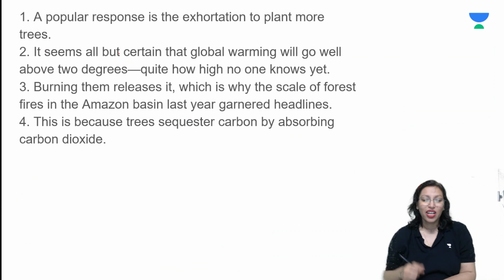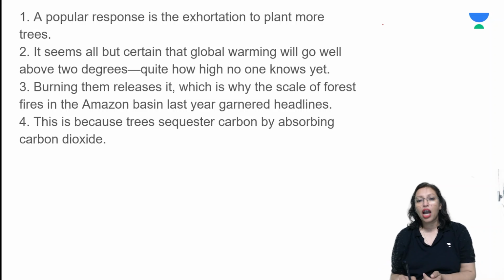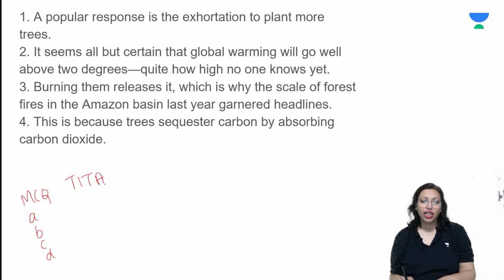Let's get started. All right, here are my 4 sentences. This is a para jumble. So all you have to do is arrange the sentences according to the correct answer. Now, I'm sure you are already aware that in CAT, there are 2 types of questions. You have the MCQs, where you get options like A, B, C, D, and you have TITA questions where you do not get any options. So you're just given a block at the end of the question and you're supposed to type in your answer, for example 1342 or some such other answer.